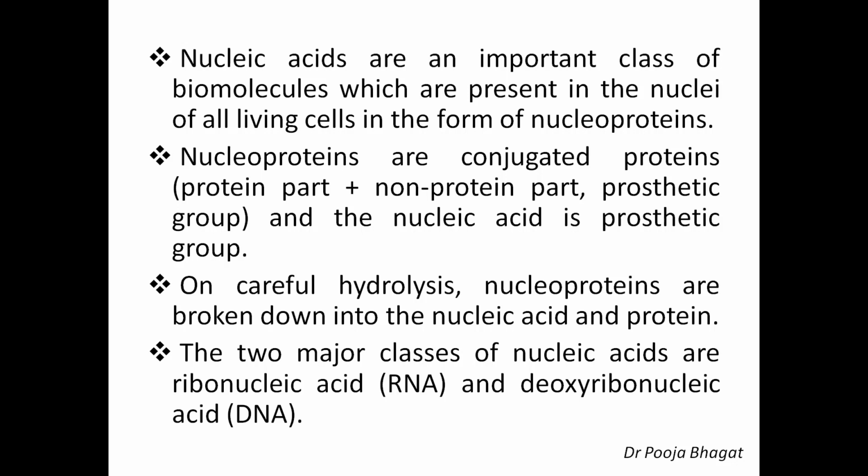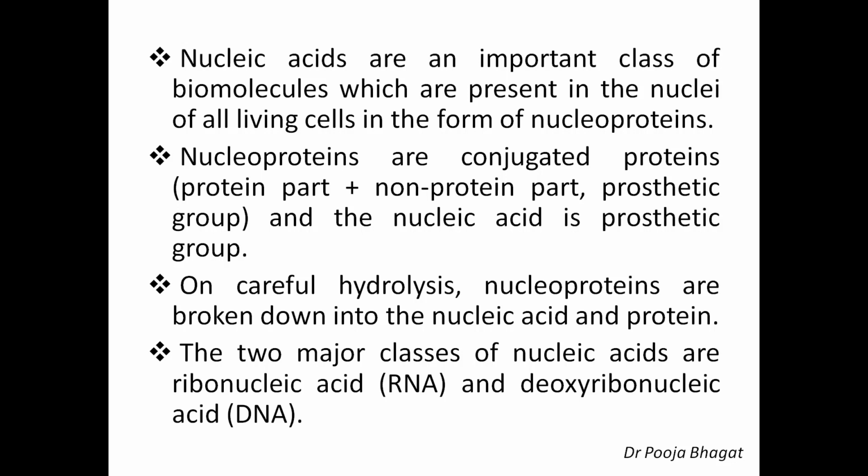What are conjugated proteins? Conjugated proteins are the proteins which contain two parts. One is a protein part and another is a non-protein part. Protein part means, what are proteins? Proteins are the polymers of amino acids. So the polymers of amino acids are the protein part, and the non-protein part in the conjugated proteins is called the prosthetic group. And the prosthetic group in the nucleoprotein is nucleic acid. So nucleic acid is the prosthetic group of nucleoproteins.